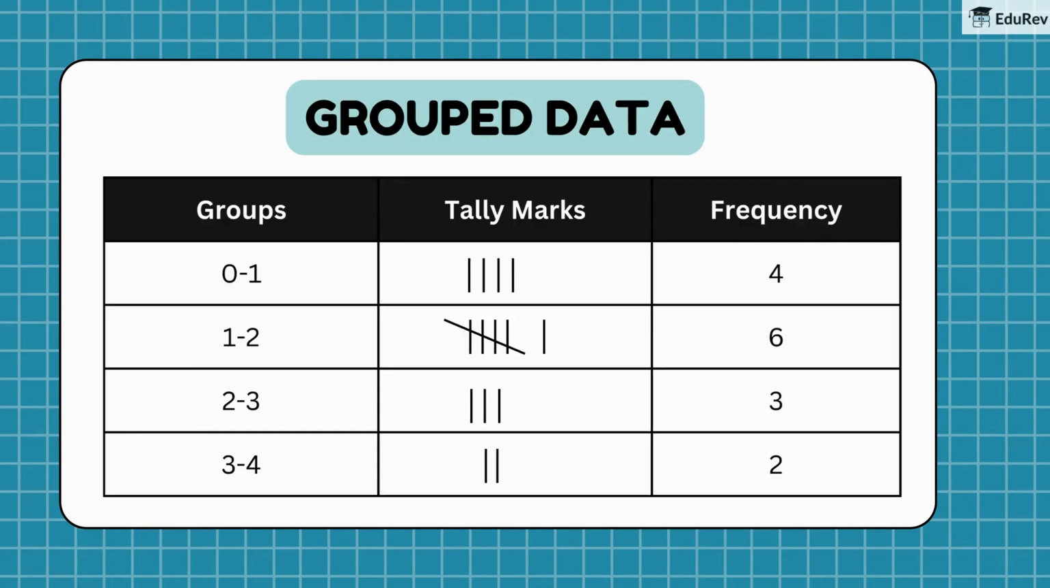Now, let's look at an example of grouped data. Here, the number of smartphones owned per family is categorized into groups ranging from 0 to 1, 1 to 2, 2 to 3 and 3 to 4, and so on. This makes it easier to understand the data.